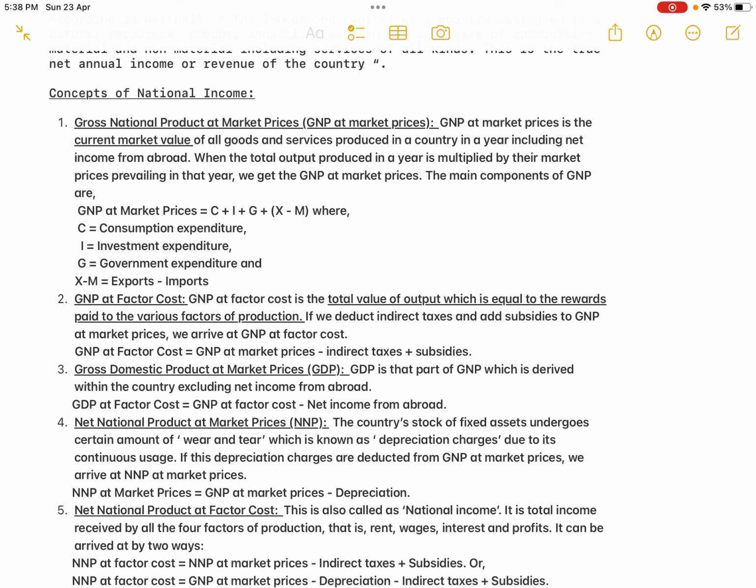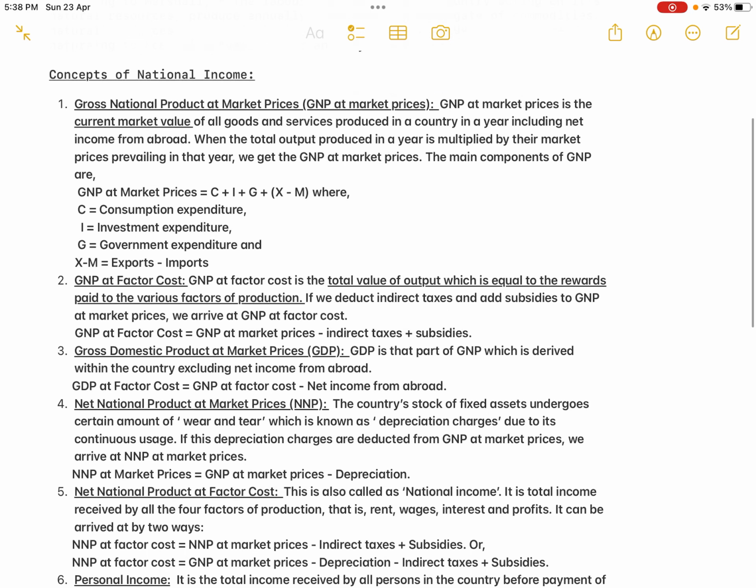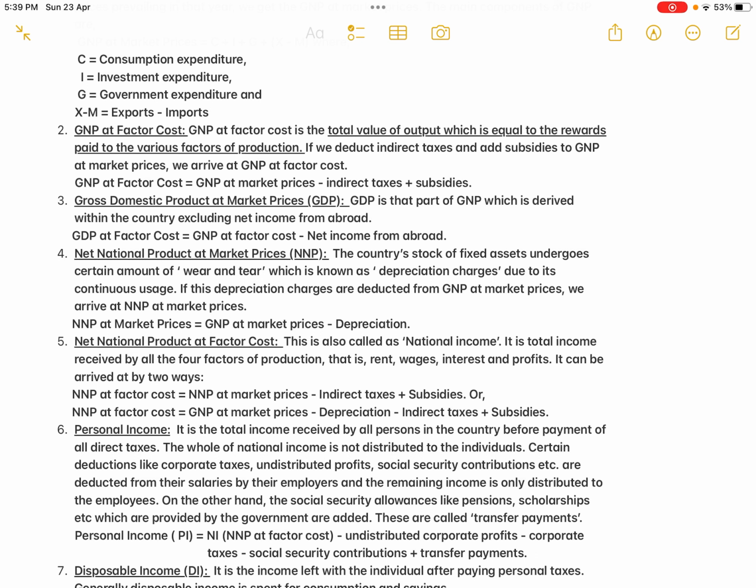Then the next concept is the net national product at market prices, NNP. So again, remember the difference between the gross product and the net product. Remember the car we purchased for 8 lakhs, now the value is 6.5 lakhs, I told you. So what you have to deduct here is the depreciation charges. Okay, so the difference between gross national product and net national product is the depreciation. Net national product at market prices, NNP. So what is happening? The country's stock of fixed assets undergoes a certain amount of wear and tear, which is known as depreciation charges.